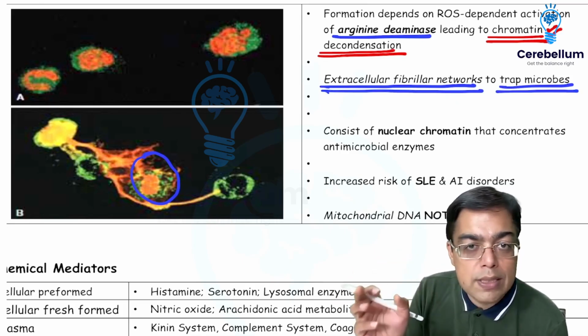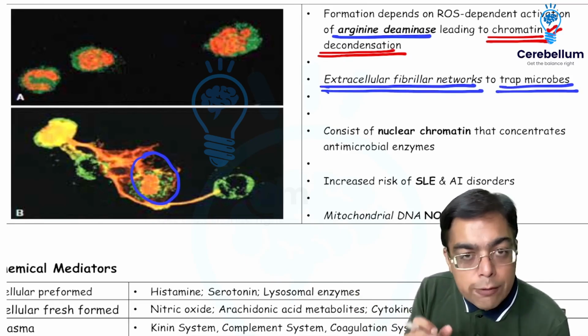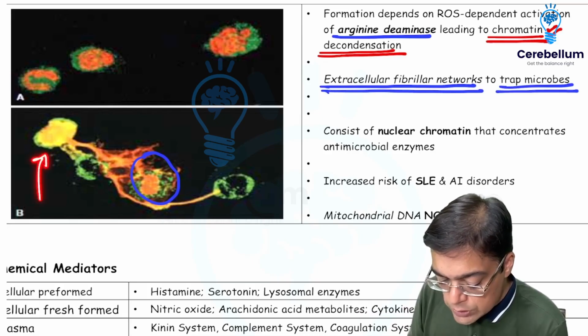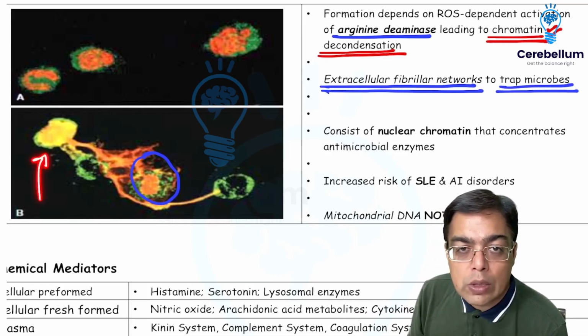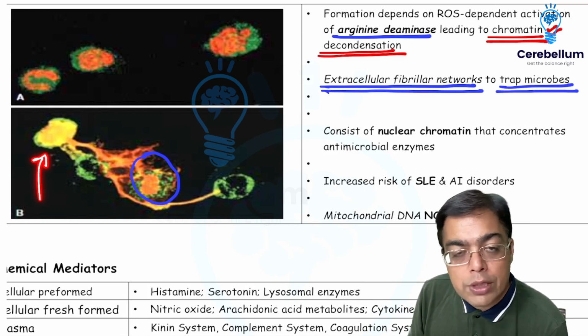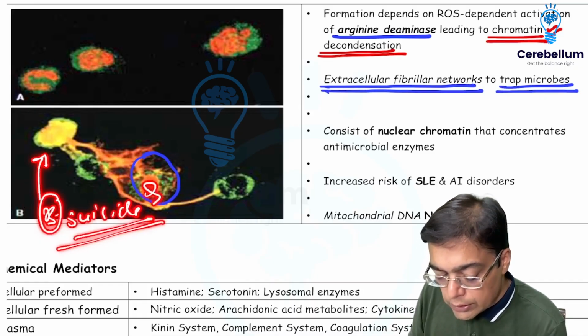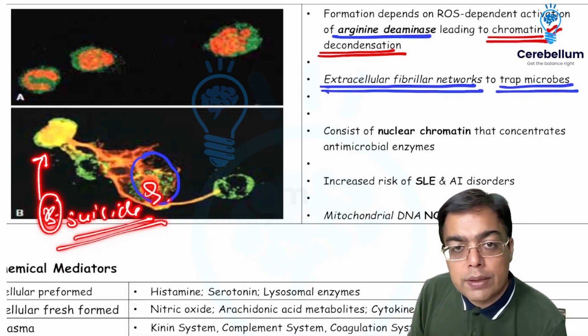Once decondensation has taken place, it cannot re-enter inside the cell, and therefore this cell, the white blood cell which was engaged in the process of the neutrophil extracellular trap formation, is also not going to survive. So recall what we talked about earlier. This is what is going to be given the name of a beneficial suicide. So the targeted bacteria and the neutrophil both are going to die. So this is what you need to remember.